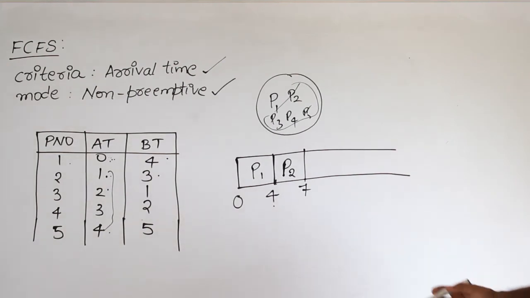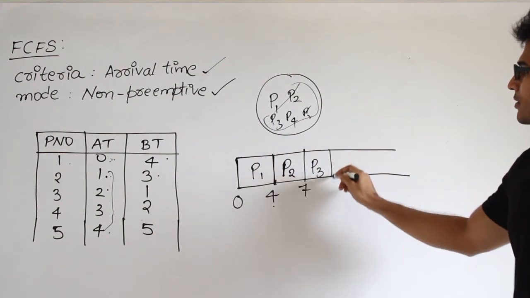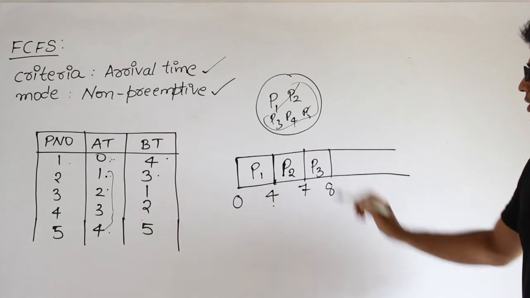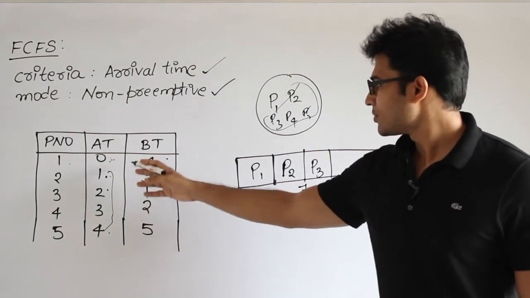And then which one do you want to pick up? Obviously P3. How much time does P3 require? P3 requires only 1 unit of time. Therefore from 7 to 8 we are going to give it to P3, right? And next one, P1, P2, P3 is over.